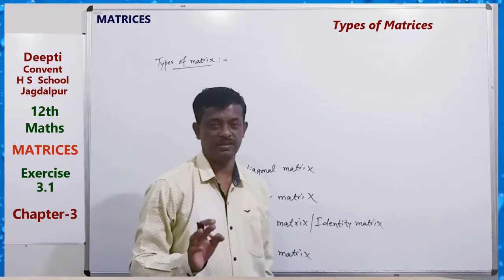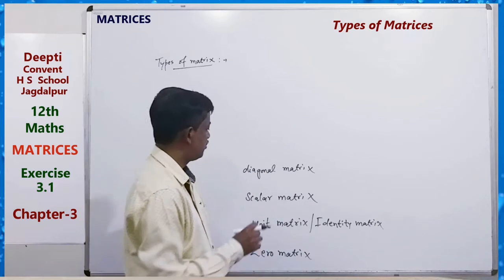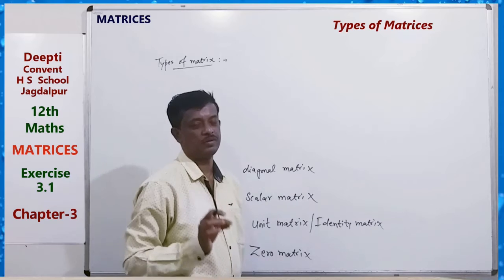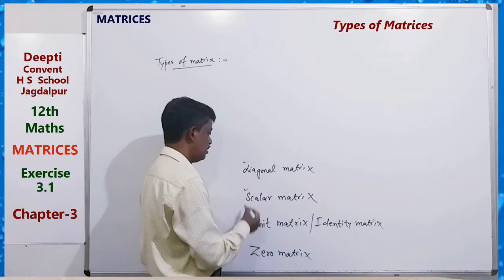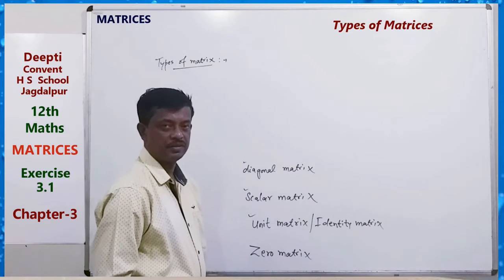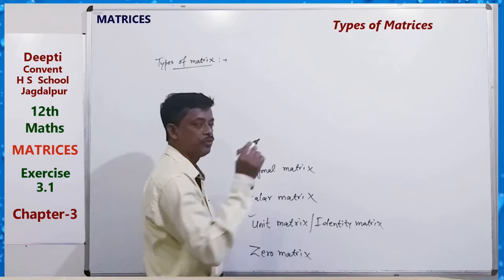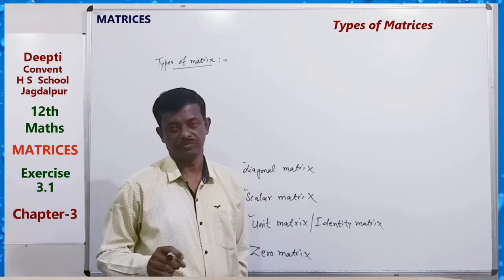For a diagonal matrix we just require a square matrix. All of these are square matrices. When a square matrix has all elements 0 except the diagonal elements, that is a diagonal matrix.